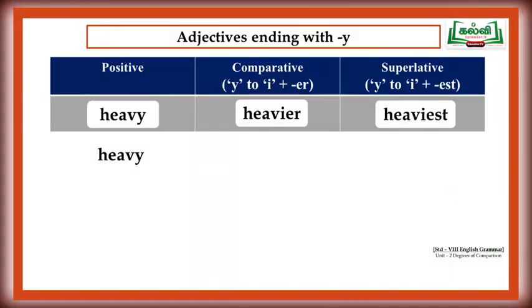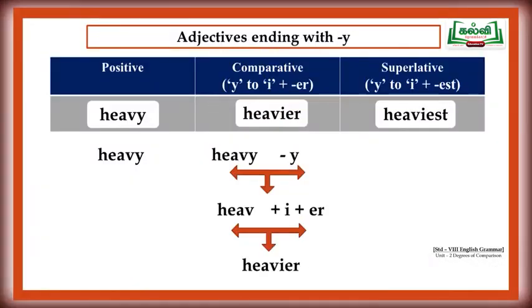Heavy is the positive form of the degree. In this case, we have to replace the letter Y with I. So, the word heavy, H-E-A-V-Y: remove the letter Y, add the letter I, and then add ER to it.